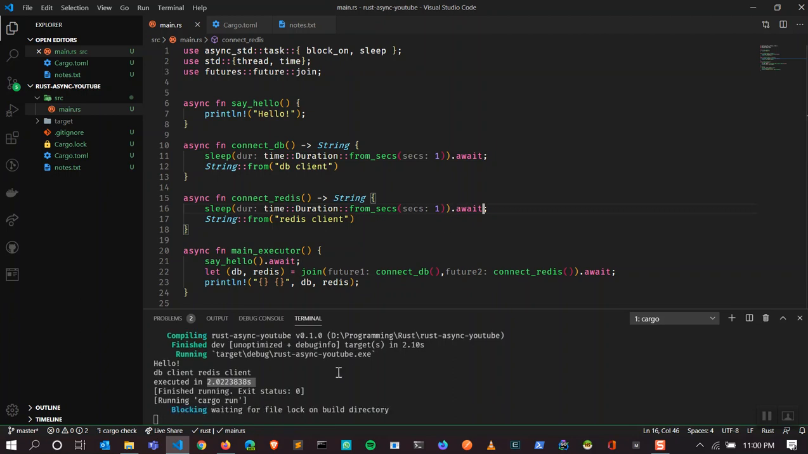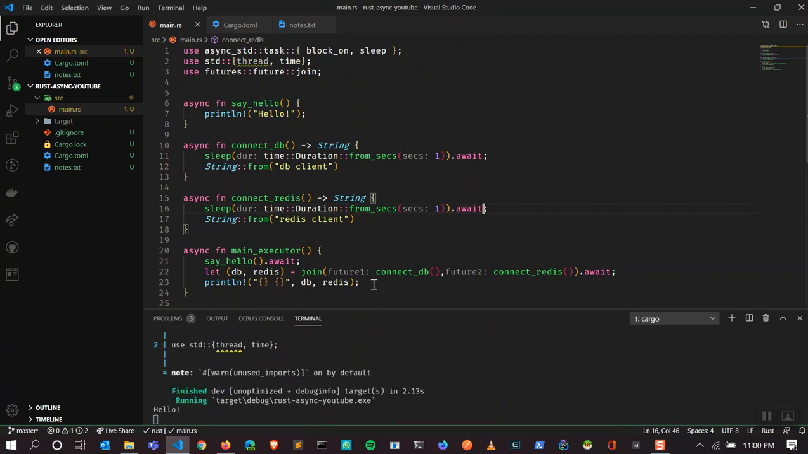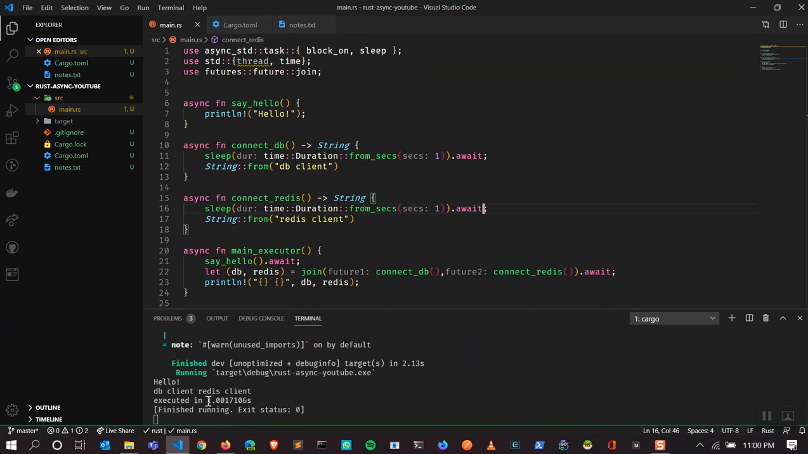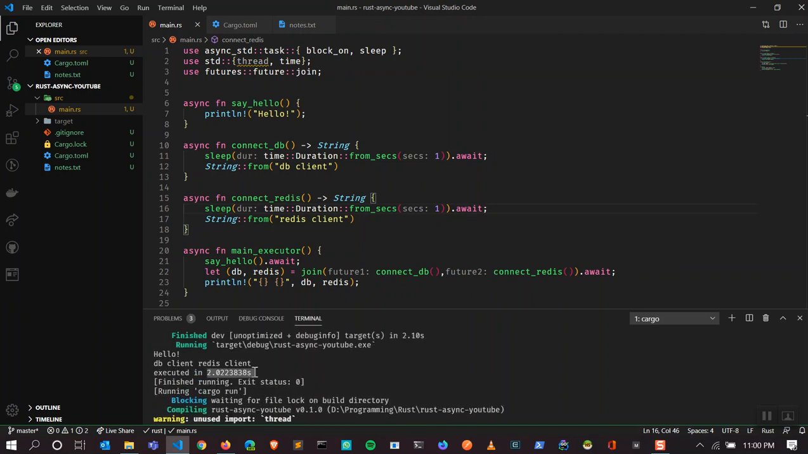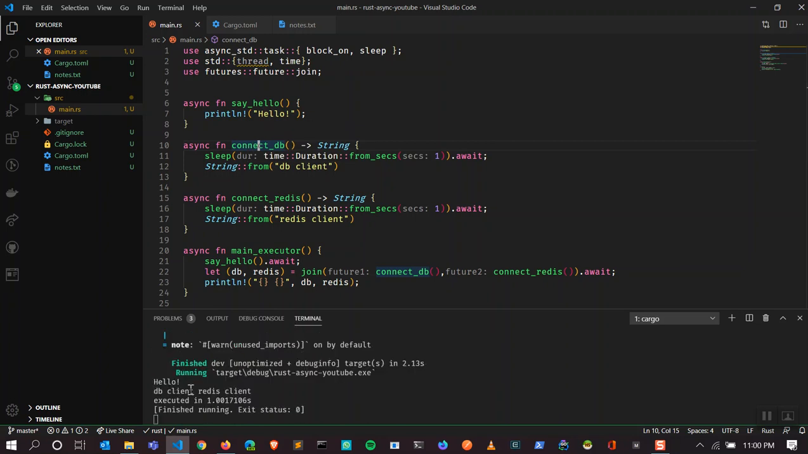Let's see. It should take about 1 second. Now you can see it takes only 1 second, right? Earlier it used to take 2 seconds, since both the asynchronous functions run on the same thread and we are blocking the thread for each second in each function, so it takes about 2 seconds. That's interesting stuff to learn. Each function takes 1 second. Since we are running those two functions concurrently, it's going to take only 1 second to run.